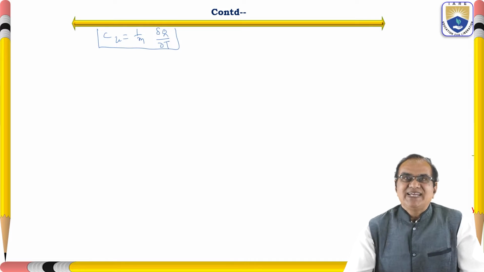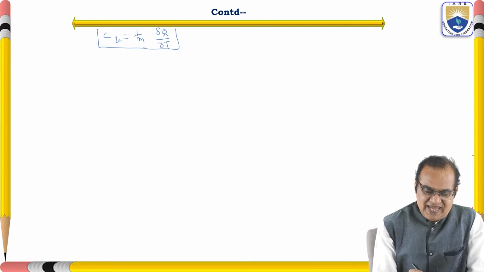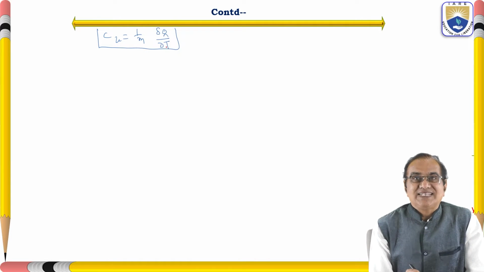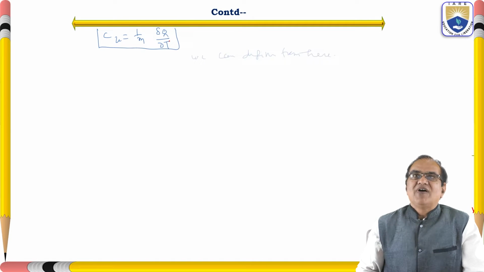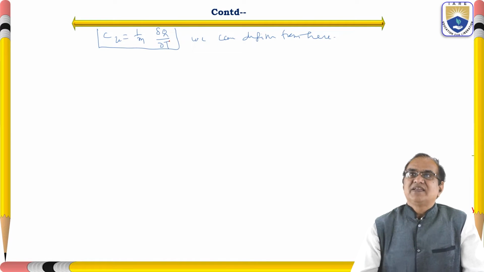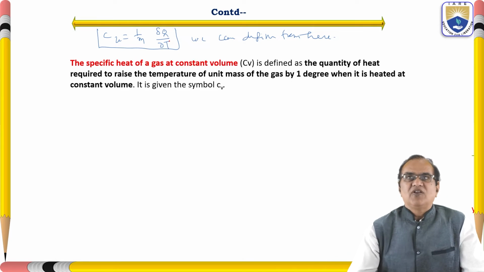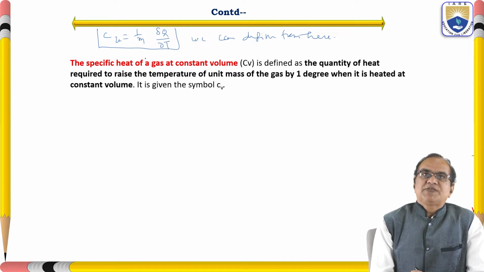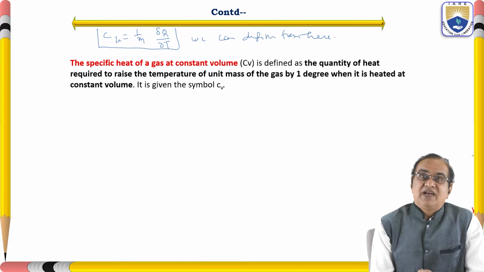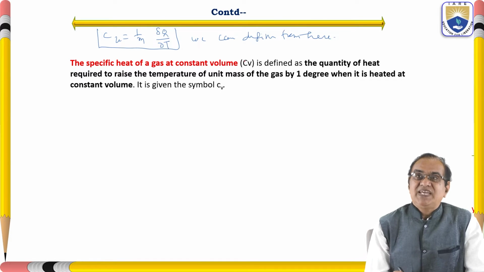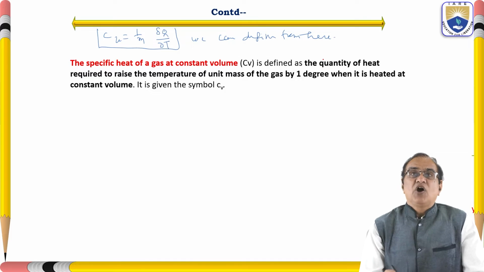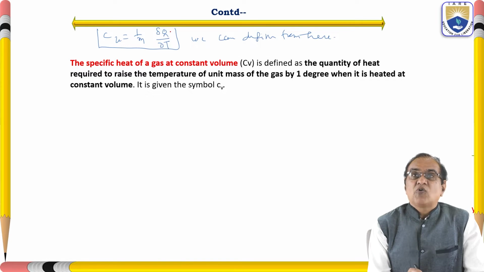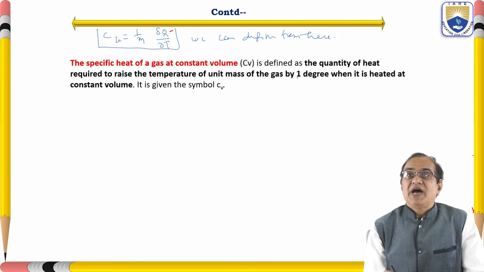We can see here that Cv is equal to (1/M) δQ/δT, and we can define from here the specific heat. The specific heat at a constant volume, that is Cv, is defined as the quantity of heat required to raise the temperature of unit mass of the gas by 1 degree.